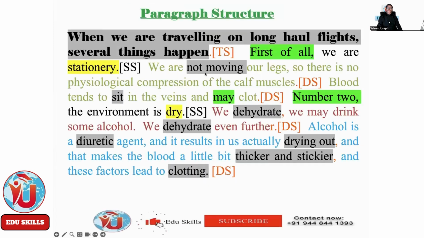One, two, three. So you have the topic sentence. Then you have the supporting sentence. Then you have the developing sentence. Again, you have one more developing sentence. Then you have the second supporting sentence. Then you have the developing sentence. Again, you have one more developing sentence too. That's the beauty.